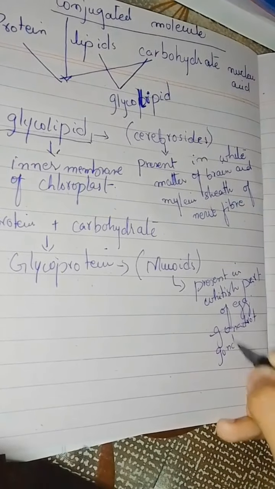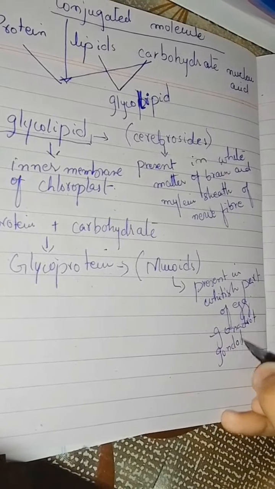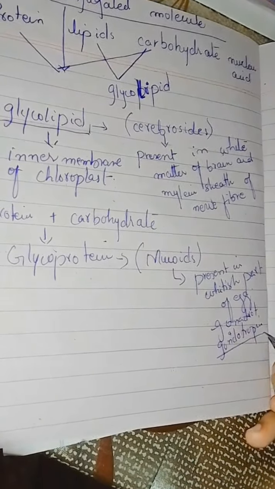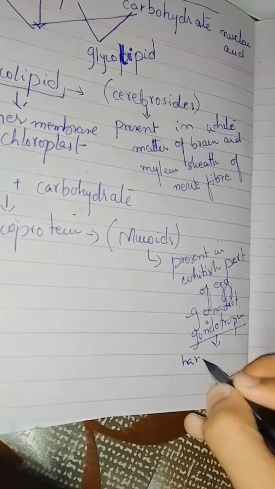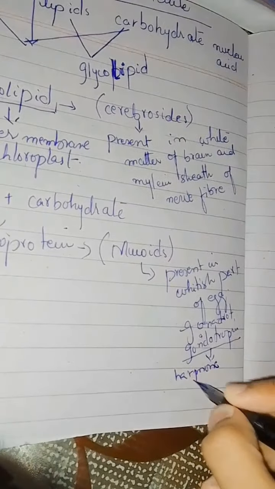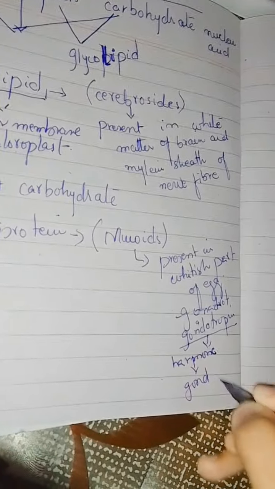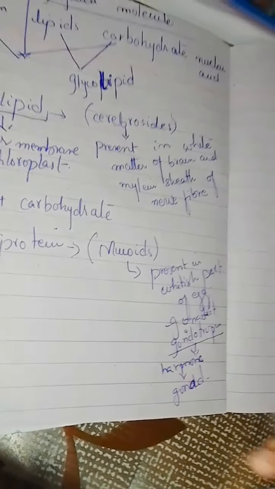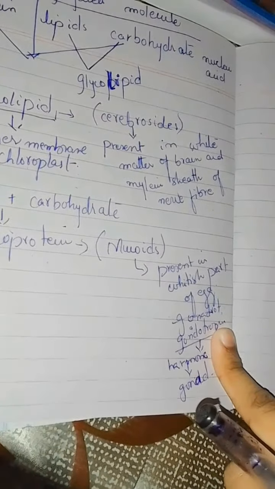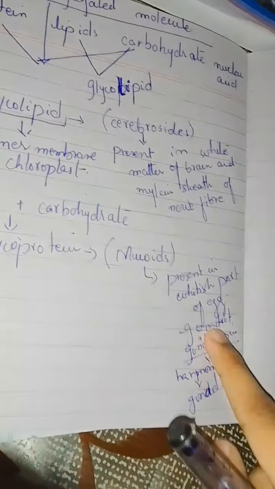What is gonadotropin? Gonadotropin is basically a hormone that activates our gonads.